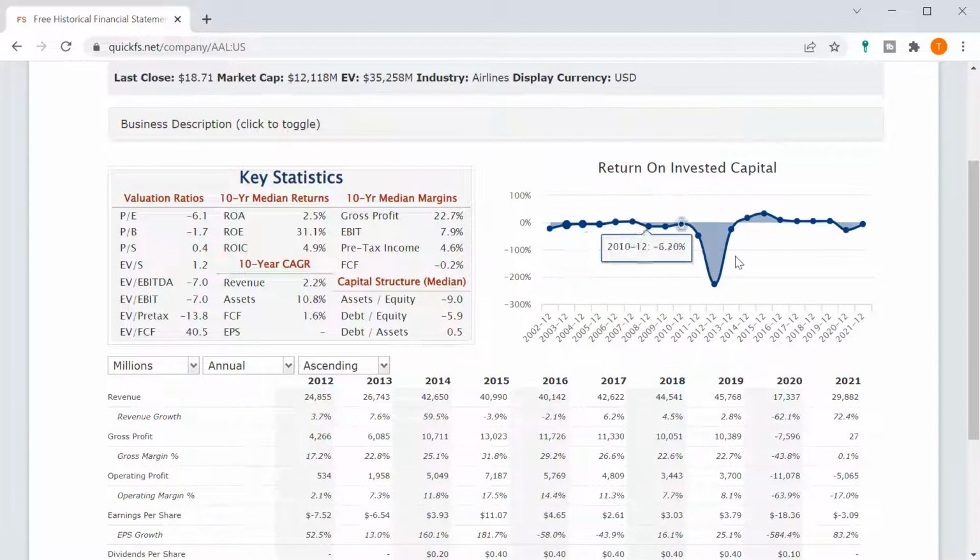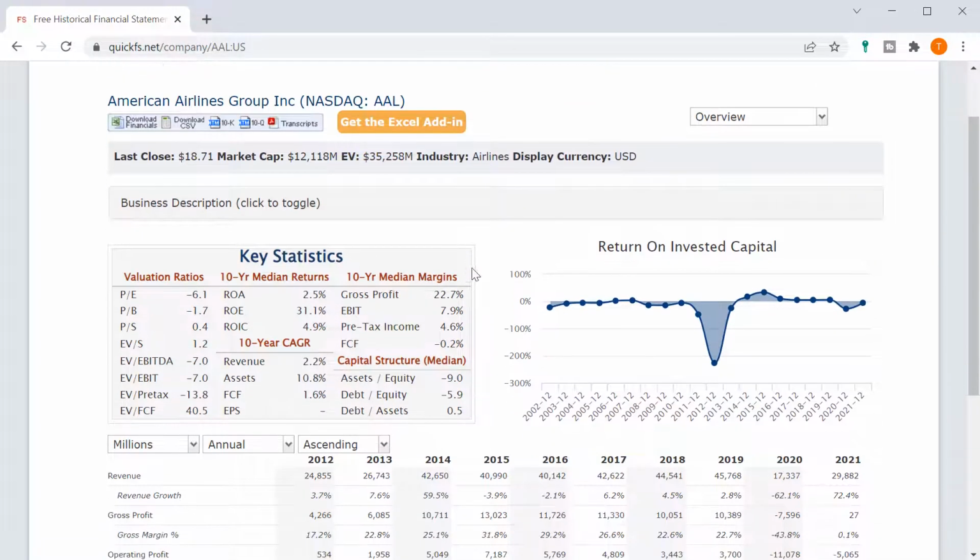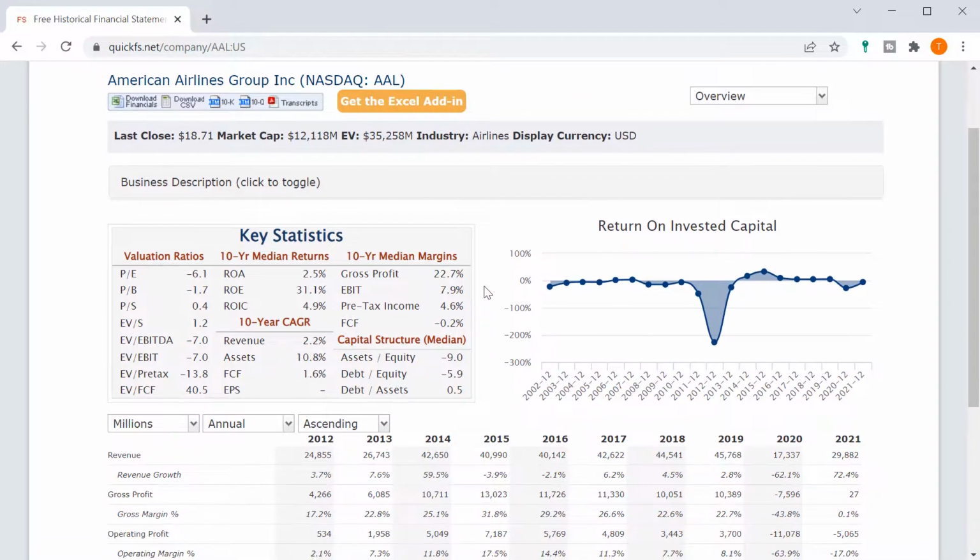Now, most of those were before 2014, and so they were able to earn money for 6 straight years. But again, that's just a cyclical industry. So yes, the pandemic caused them problems, but they were going to have problems with something else eventually anyway. I would not invest in American Airlines. It won't hit my watch list at all. It's just too cyclical, not being managed well enough to make money.